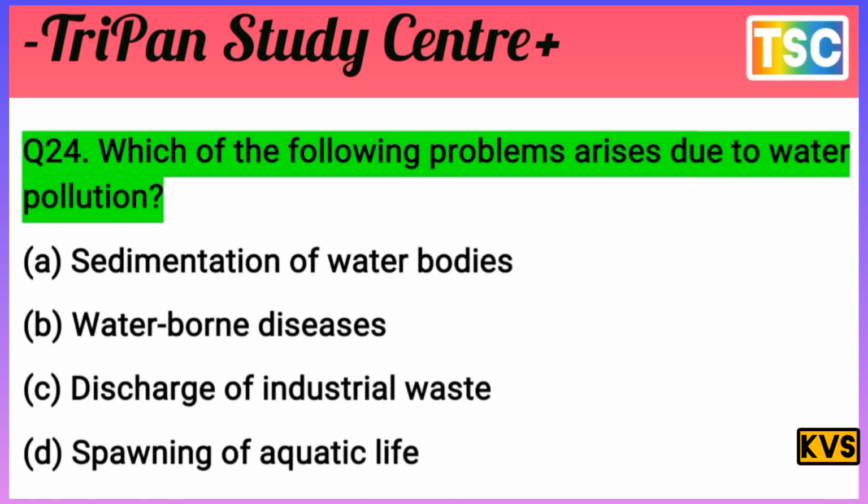The next question on your screen is the most important here. Which of the following problems arise due to water pollution? A. Sedimentation of water bodies. B. Waterborne disease. C. Discharge of industry waste. And D. Spawning of aquatic life.